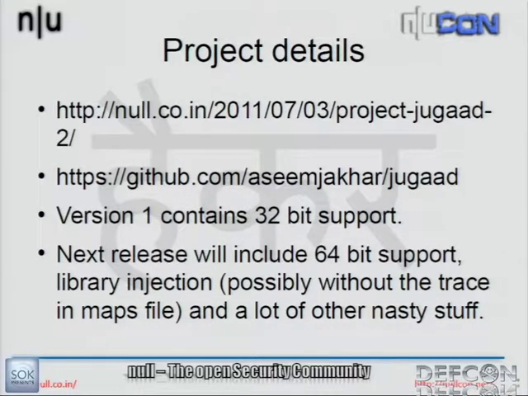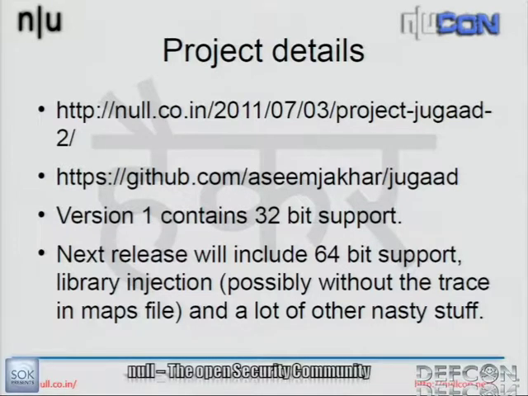All right, so details of the project: it's hosted on GitHub, and this release contains a 32-bit binary that works for 32-bit processes.